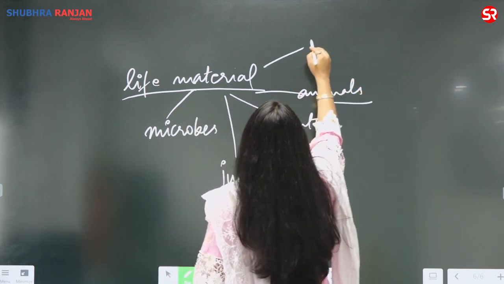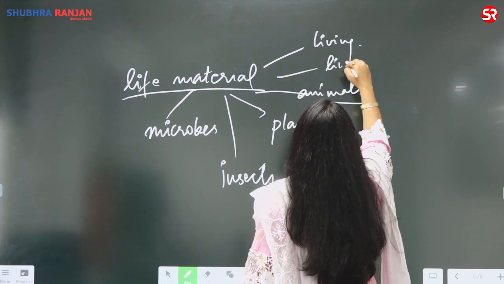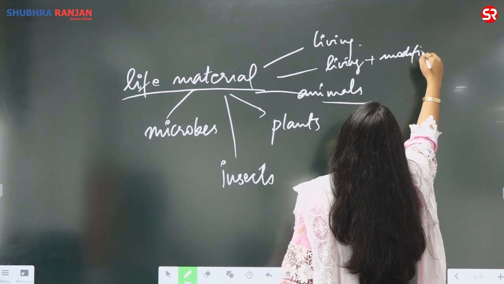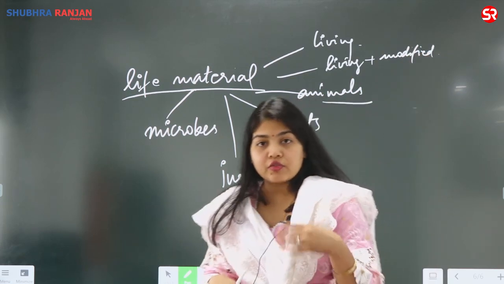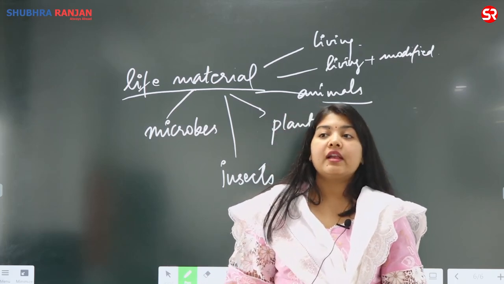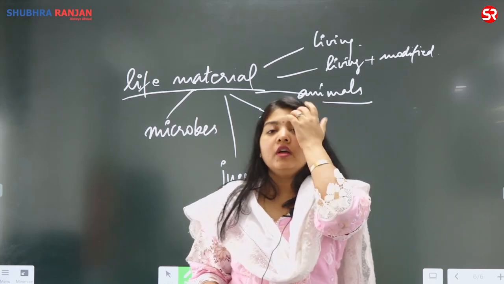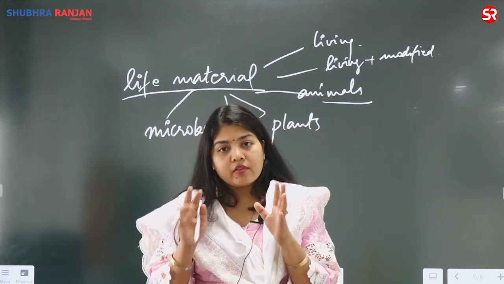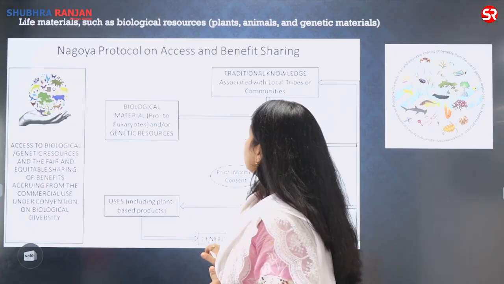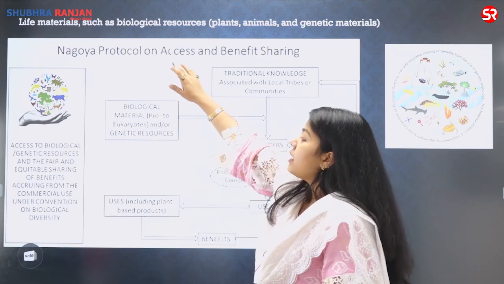Right? They can either be normal living or living and modified. So they can also be genetically modified. If you notice, there are very strict laws. If you're traveling internationally, you're not even allowed to carry, let us say, pulses, because it might have certain worms which can enter the new territory. So yes, there are very strict laws around it. When it comes to the movement of genetically modified or biological material, the main protocol is the Nagoya Protocol.